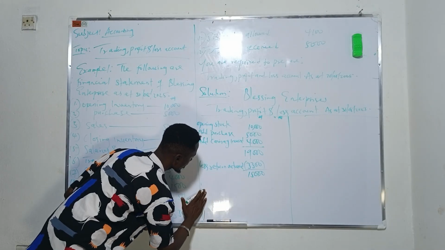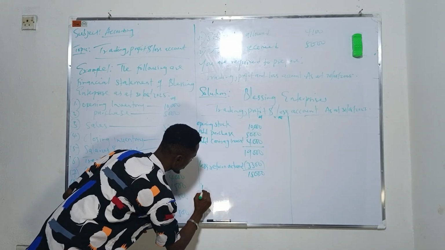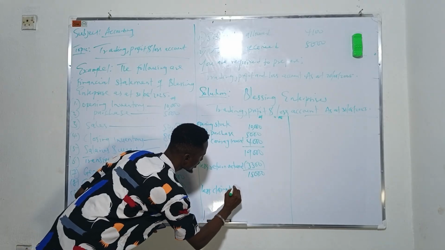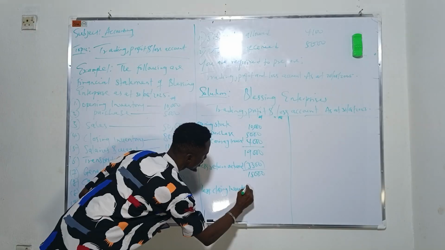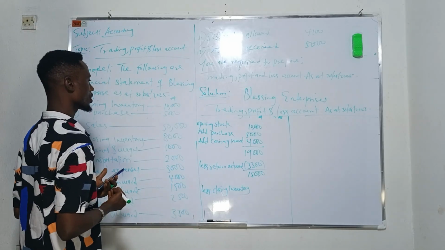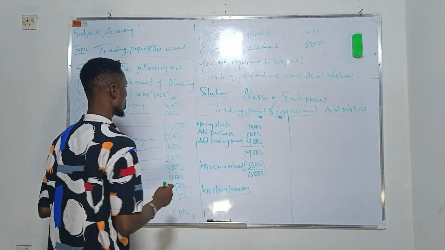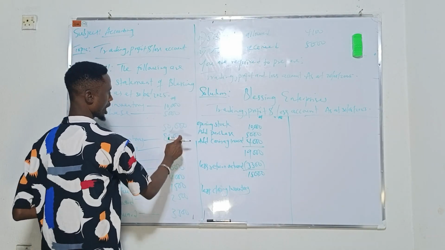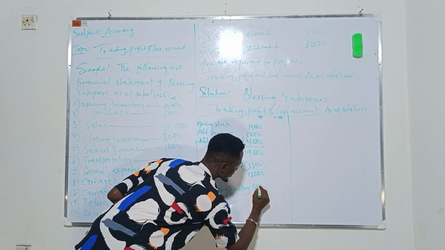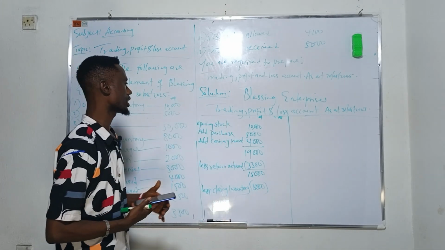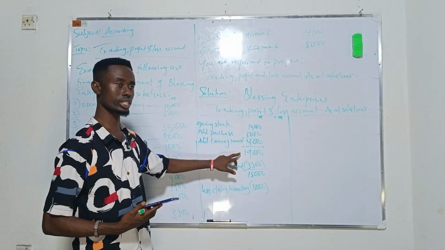We say less closing inventory. The closing inventory is giving us what? 8,000 naira. Okay. So now, first of all, you say that this plus this gives us this.